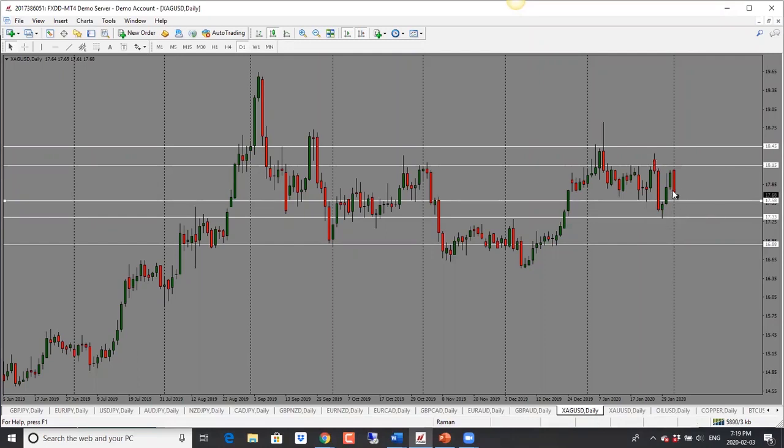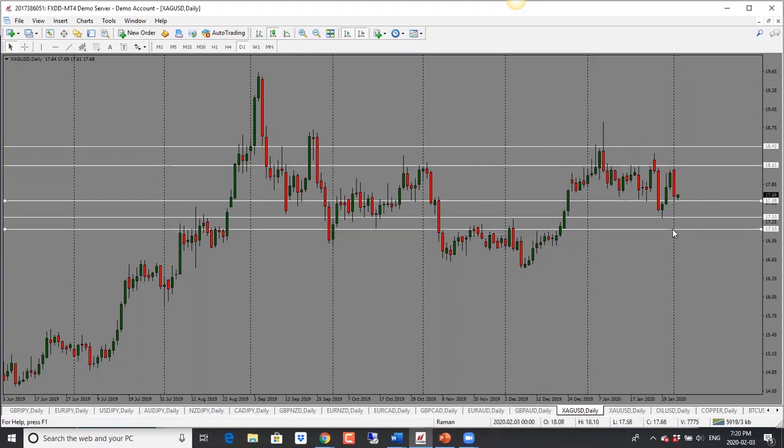So if it stays above 17.58, this one could go back, because this is the range that it's been trading in. It tried to go up, didn't maintain, it came back, tried to drop through, didn't maintain, and went back into the range. So it could go up from here and just stay range bound, but once it drops through this support, next target would be 17.30, and then we are looking at 17.13.